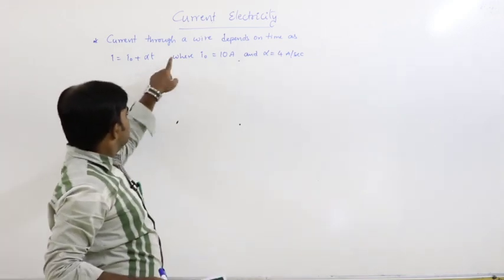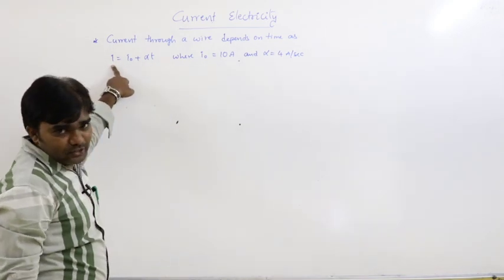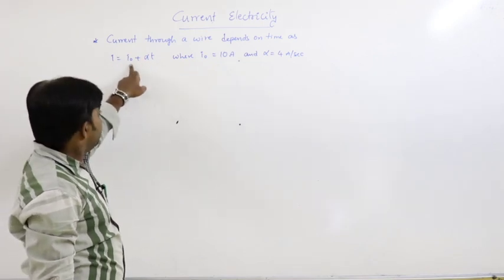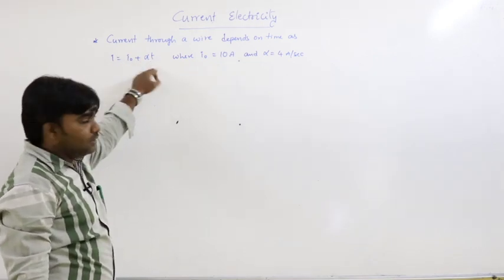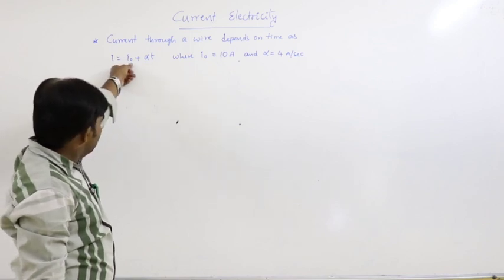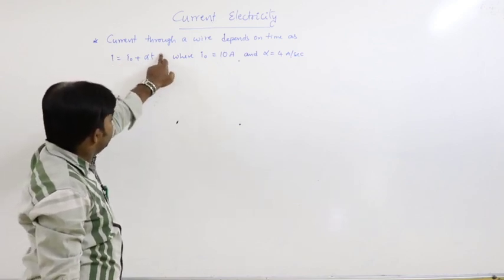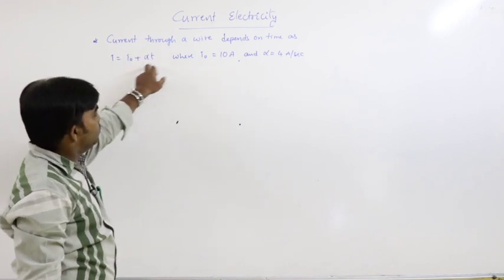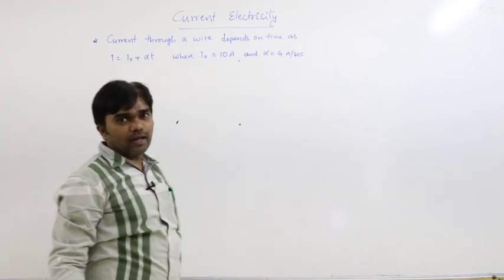Why is it ampere per second? According to the units and dimensions concept, current must be equated to current only; current must be added to current only. So here I is current, I naught is current, then alpha t is also current. That's why the unit of alpha is 4 amperes per second.